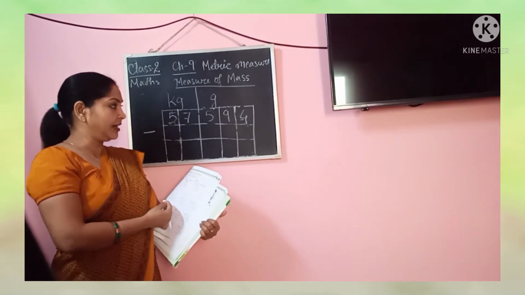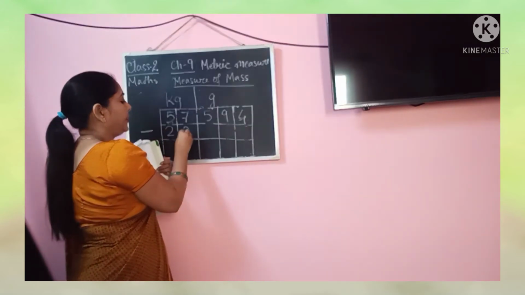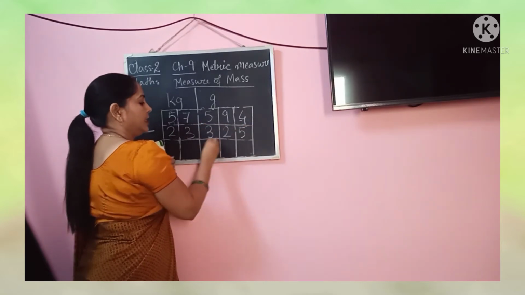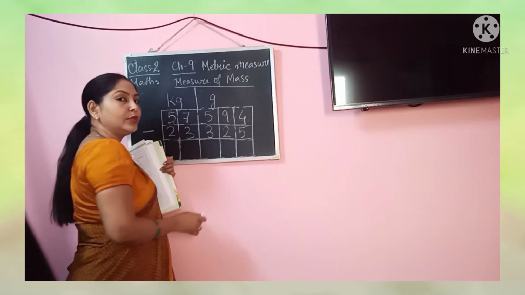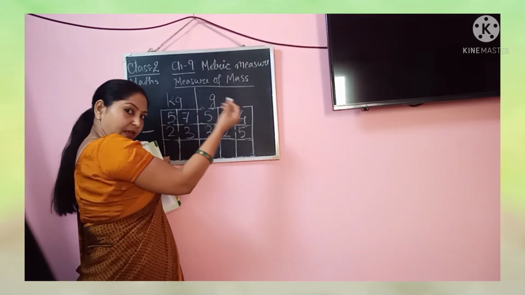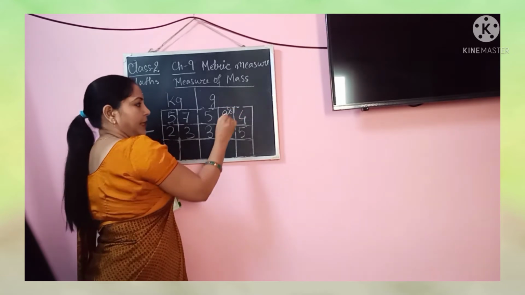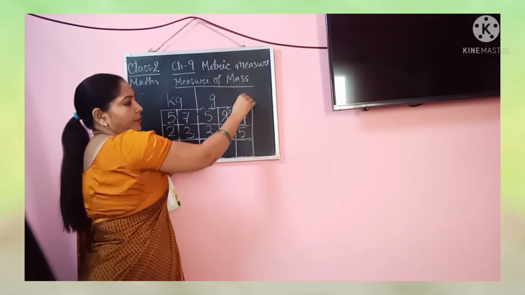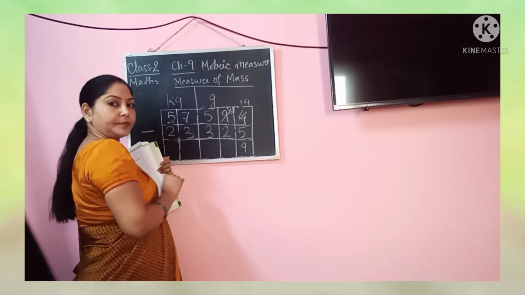57 kg 594 minus 23 kg. Now here it is 325 grams. Now do the subtraction. 4 minus 5, can we do that? We cannot do. So what we are going to do? We will borrow from the nearby place value here. So this will become 8 and this will become 14. 14 minus 5 now we can do. So it is going to be 9.